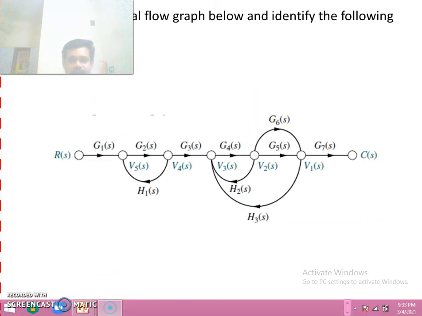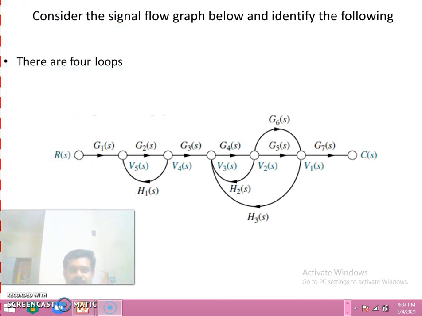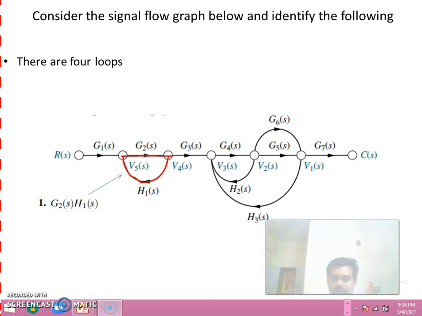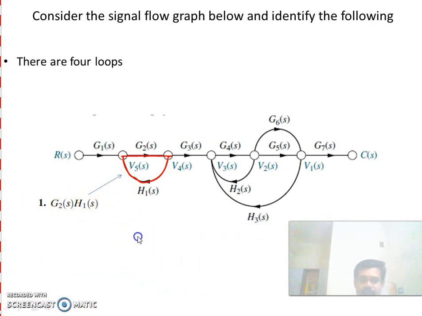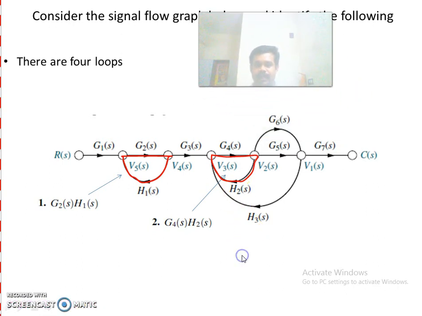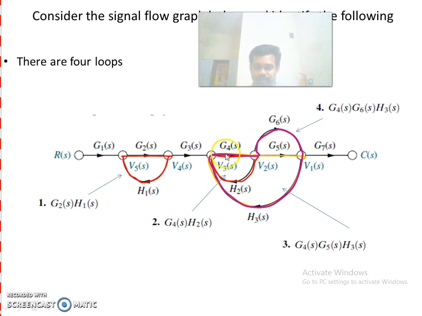Next, loops. How many loops is it having? This is the first loop. Already we have seen the gain of the loop is G2(S) into H1(S). This is the second loop. Its gain is G4(S) into H2(S). And next loop is, this one is the next loop. Its gain is G4, G5, H3(S). Next loop is G4, G6, H3(S).